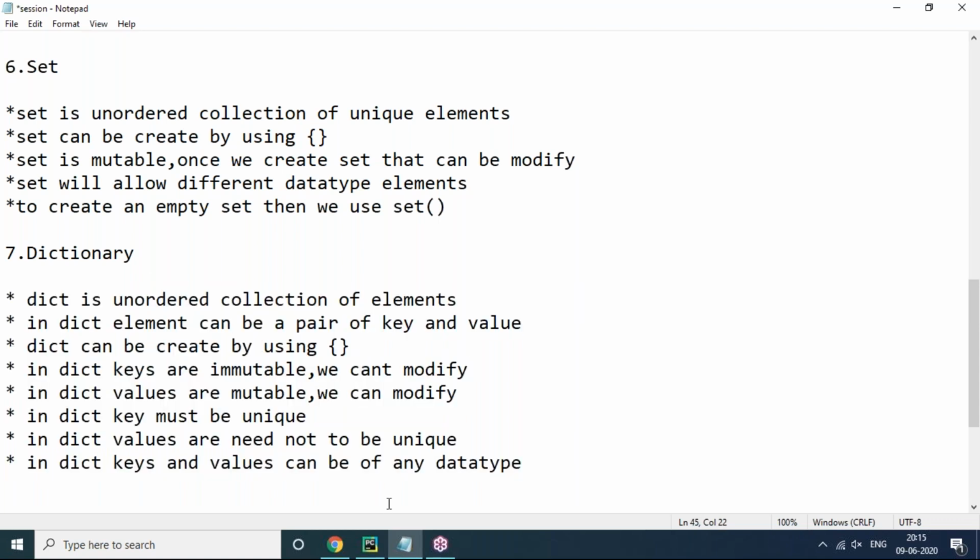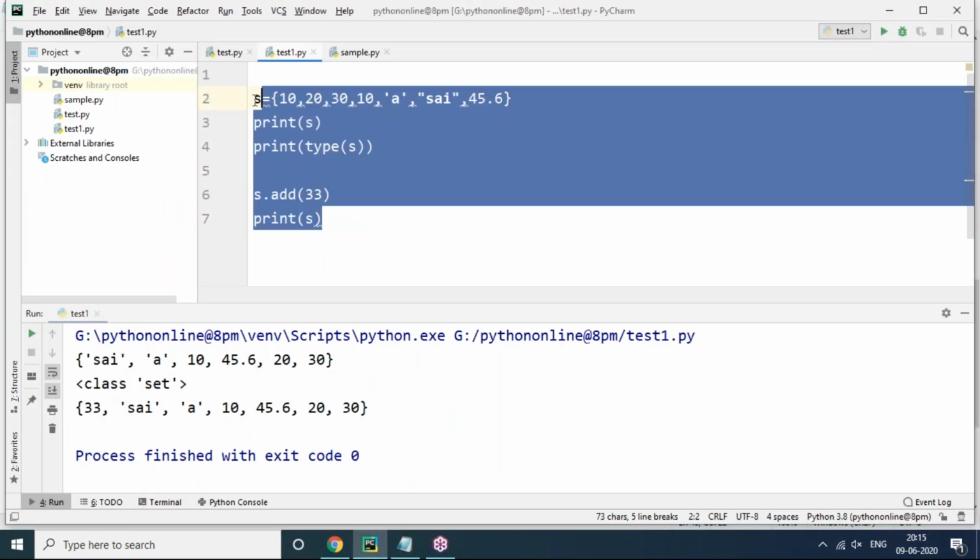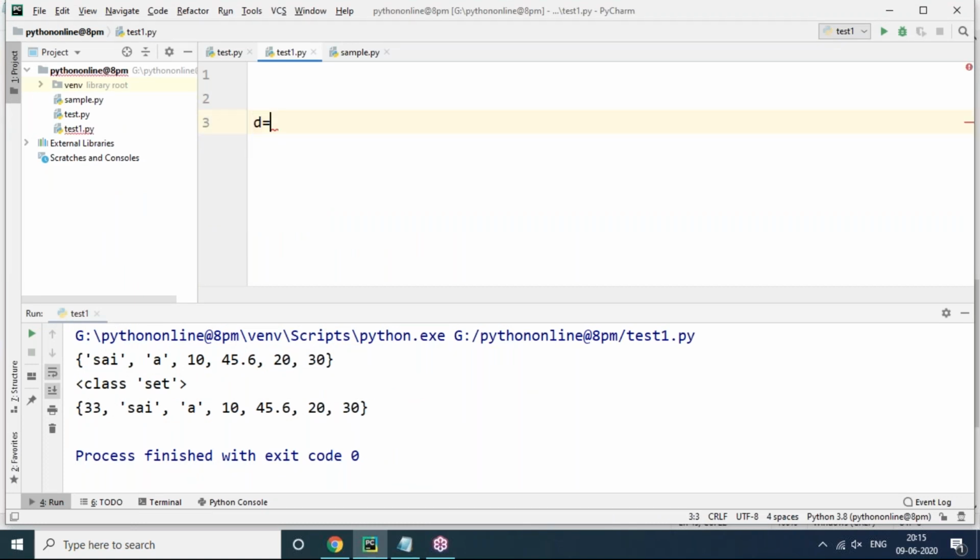Now let's try to create one simple dictionary in practical implementation. I'm just taking my dictionary variable here, d. Any variable you can take. Now let's create empty curly braces. So you know that clearly this is an empty dictionary. Then print d and print type of d here.